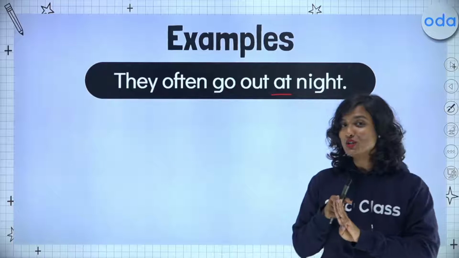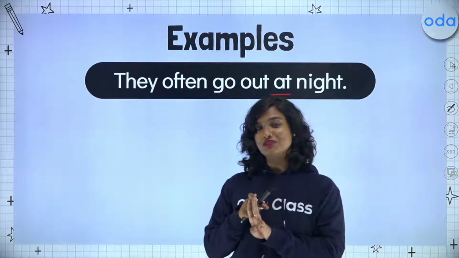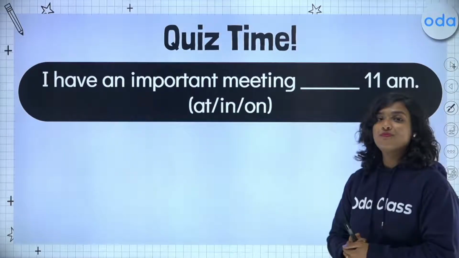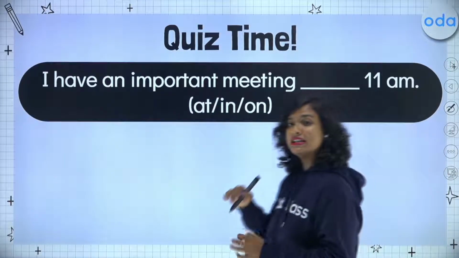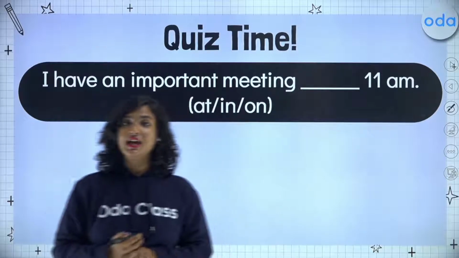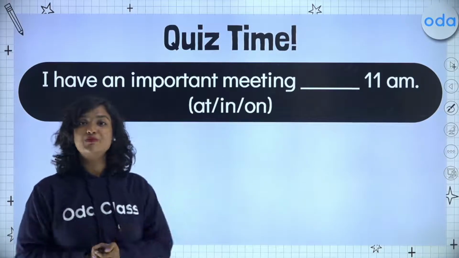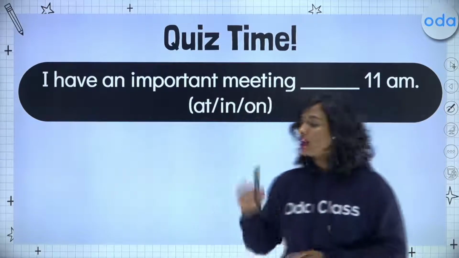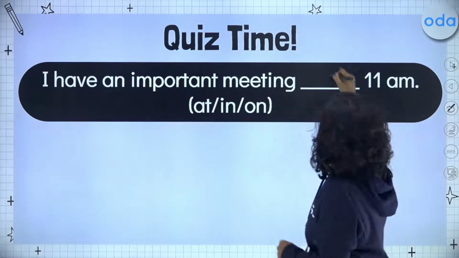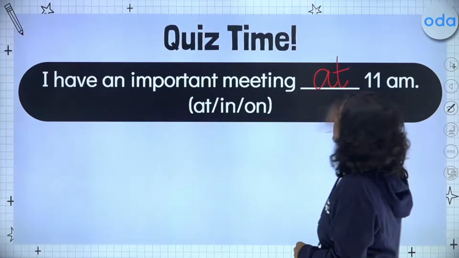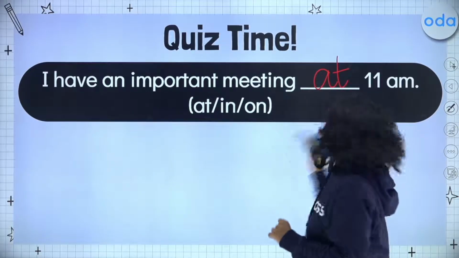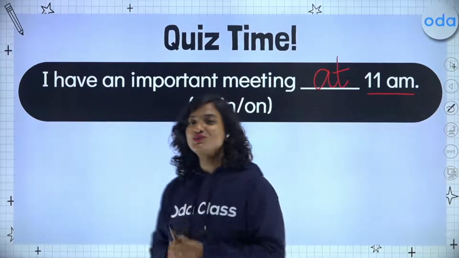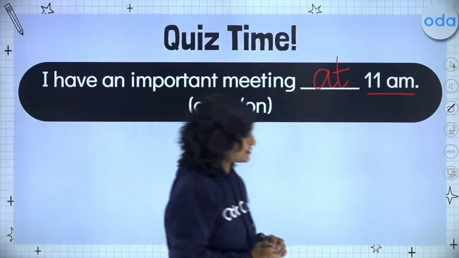I hope you have taken notes of the uses of all three of these because now it's quiz time. So tell me, I have an important meeting blank 11 a.m. Which of these prepositions of time should I use in this sentence? I have an important meeting at 11 a.m. We are referring to a particular hour in the day, so we use our preposition at.